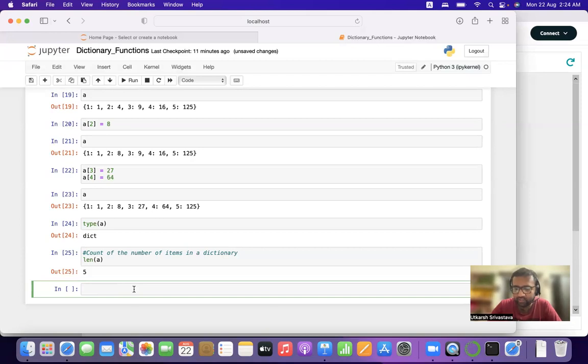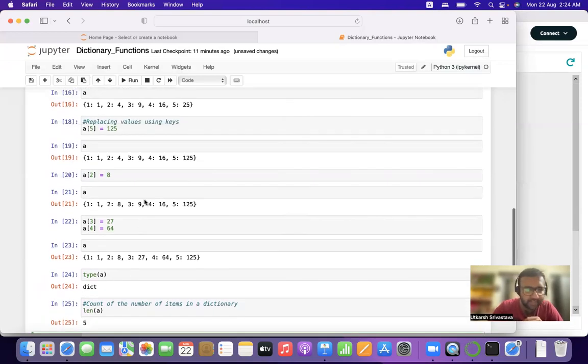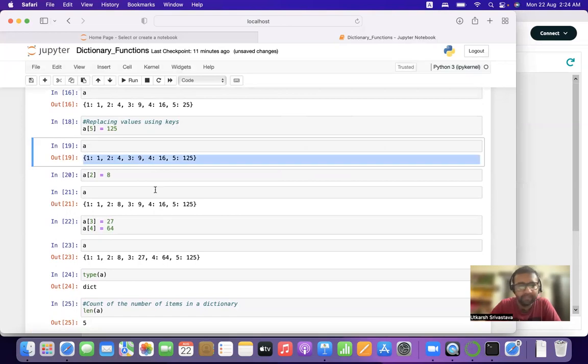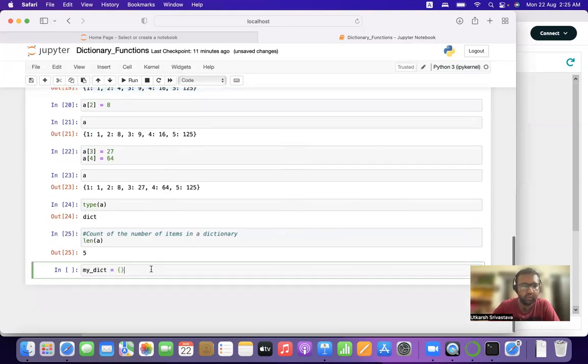So this is what a dictionary is. Let us take a different dictionary, my_dict. Till now we were dealing with integers in a dictionary. Now we'll deal with strings in a dictionary. We can have strings as values, and we can have strings as keys in a dictionary as well. So let us have a look at it.